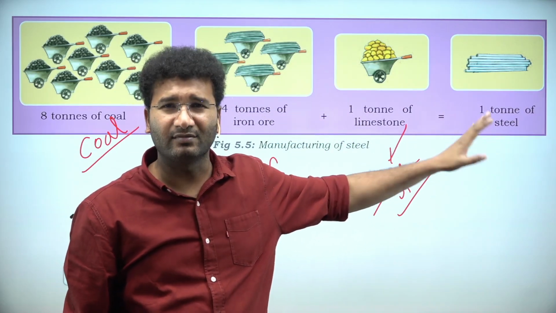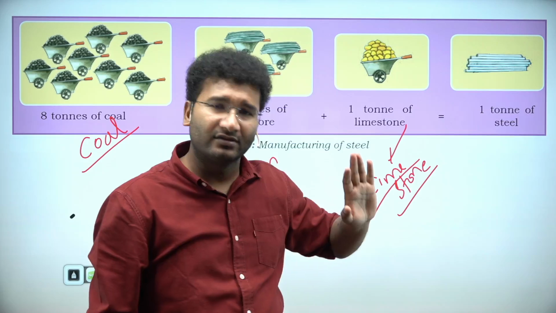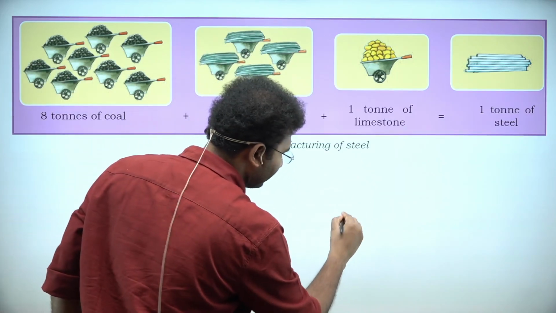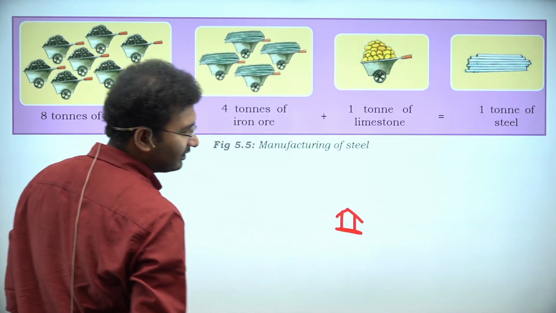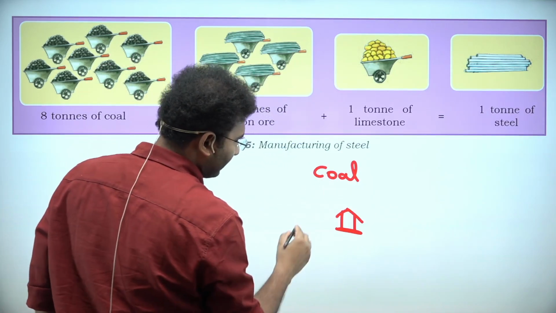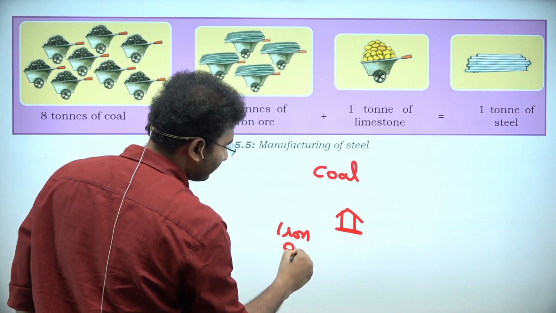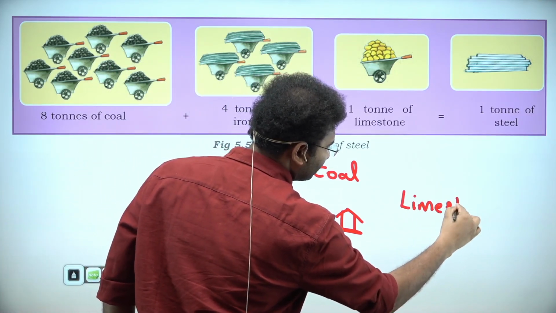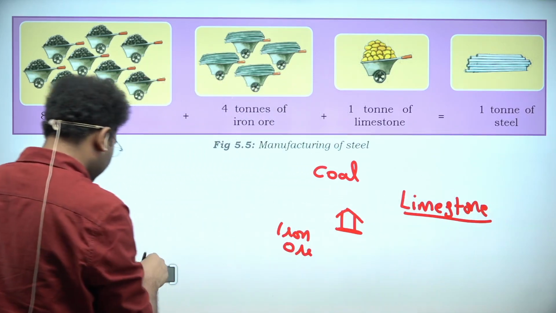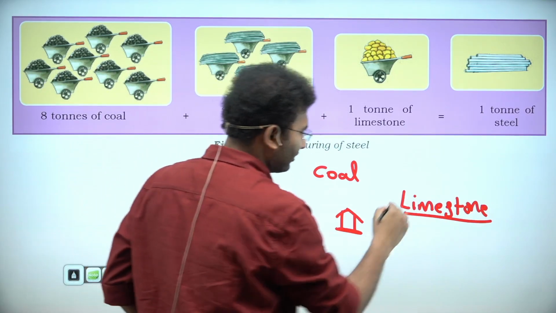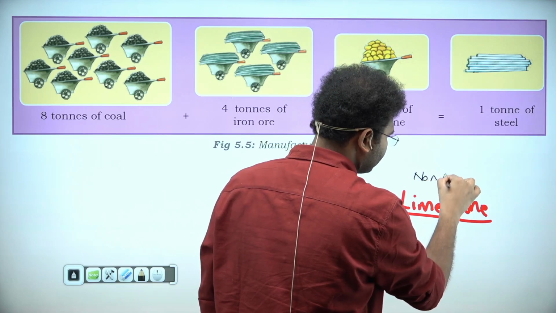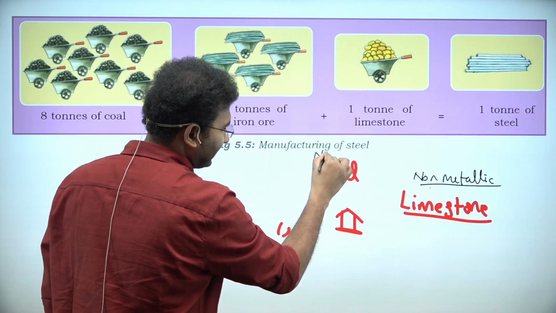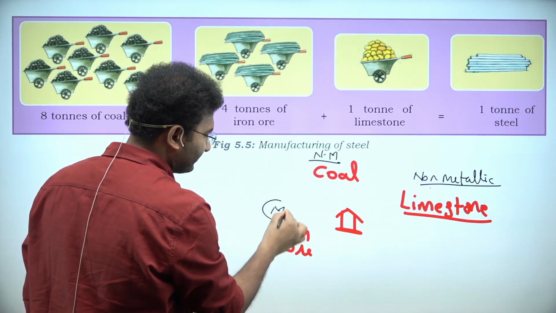Steel conversion will be there. But it is not that easy the way you think. So you go here. That means if I have to establish an industry of iron ore here, what are my raw materials? I need coal also. I need iron ore also, right? And I also need limestone. Limestone is non-metallic. This is also non-metallic. And this is metallic. Right?